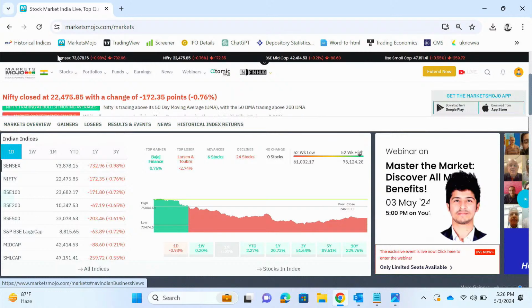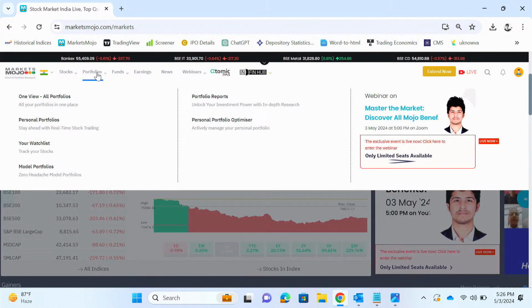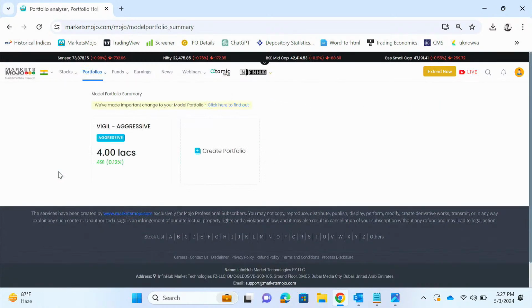Yeah. So now we are done with the stocks tab. Now we'll move to the portfolios tab. So here you can either create a model portfolio for yourself. MarketsMojo takes into account your risk appetite and the current market situation in order to provide you with a model portfolio. Or you can upload your own portfolio and we can suggest any changes that you need in your current portfolio. So we'll first see the model portfolio.